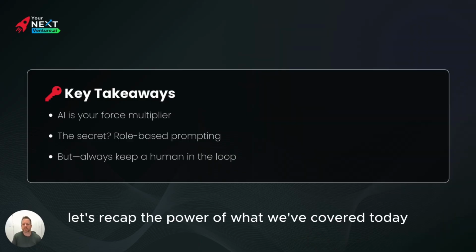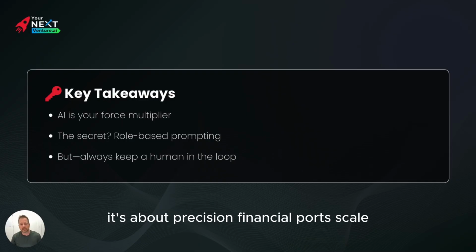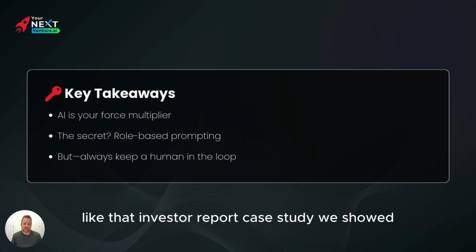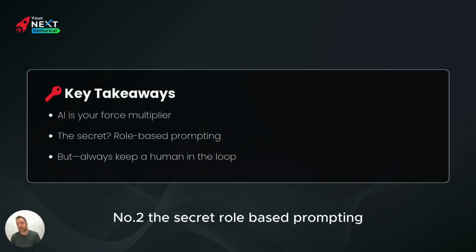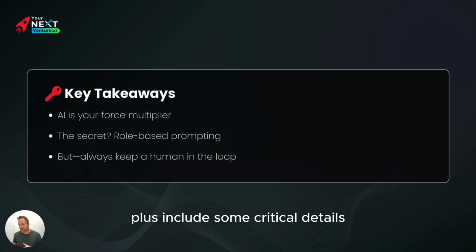Let's recap the power of what we've covered today. Number one, AI is your force multiplier. It's not just about speed, it's about precision. Financial reports scale, HR screening, and insights, data trends. Like that investor report case study we showed, what used to take 5 hours takes 30 minutes. Number two, the secret, role based prompting. Remember, act as a specific expert, plus do some specific task, plus include some critical details. It equals an expert level output.